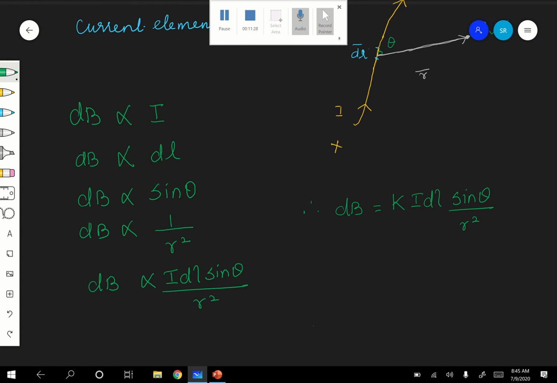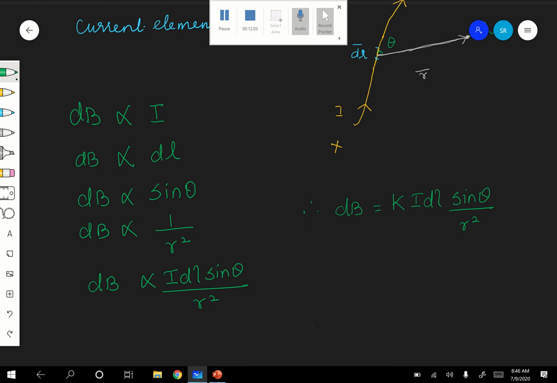Number two, very important, it depends on the medium between the point P and the current element. Is it clear?